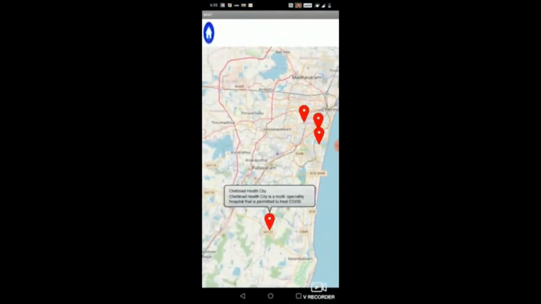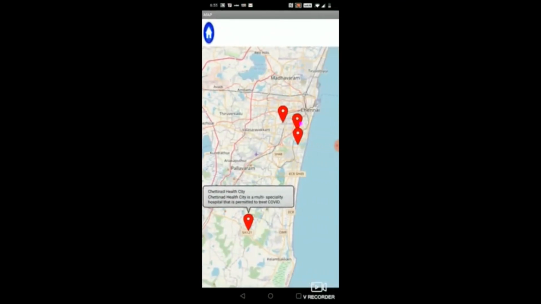Now let's go back, and for now I've just added these 4 hospitals, but in the future I will be giving updates where you can expect more hospitals. Now another feature is this home button. Whenever you click this home button from anywhere in the app, you'll be taken back to the home screen. Now I will demonstrate. Stay healthy and stay safe. So this is how it works. A message from Raghav.